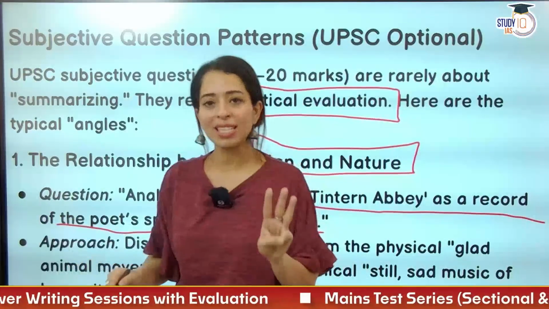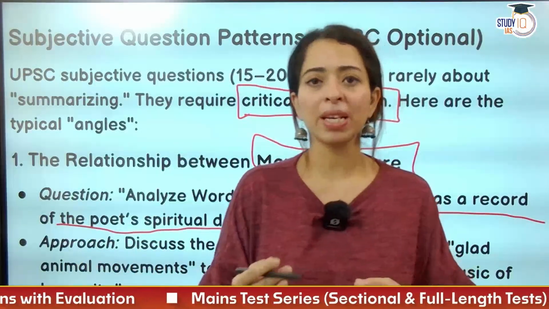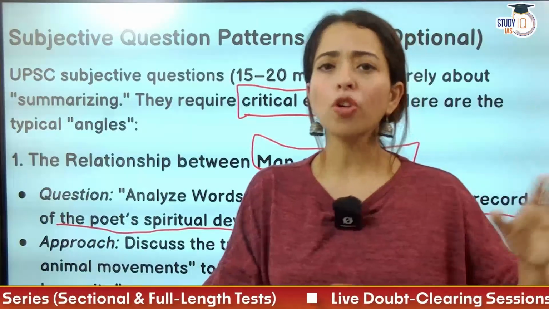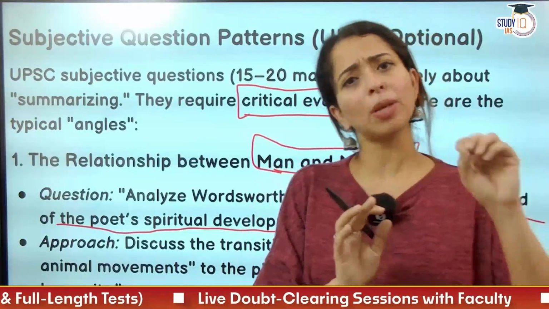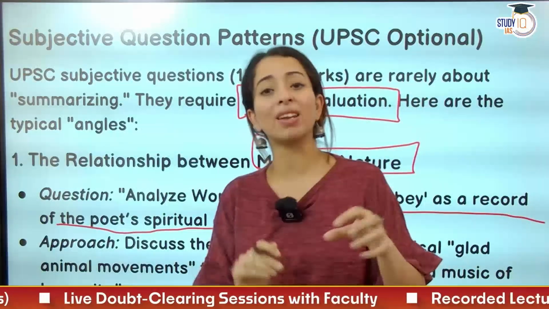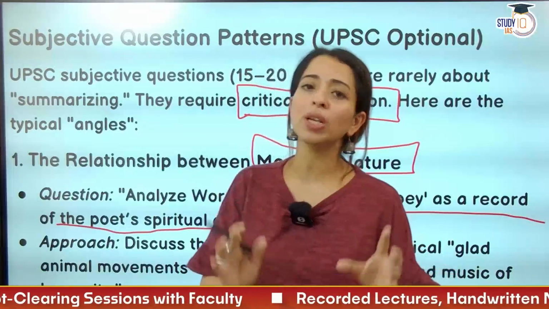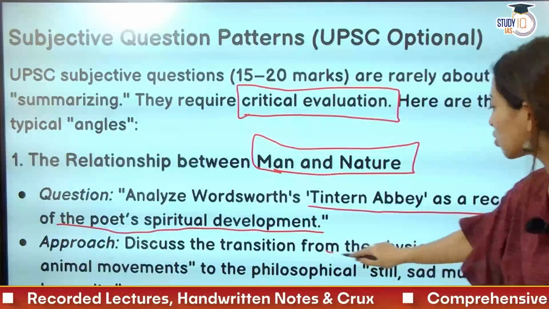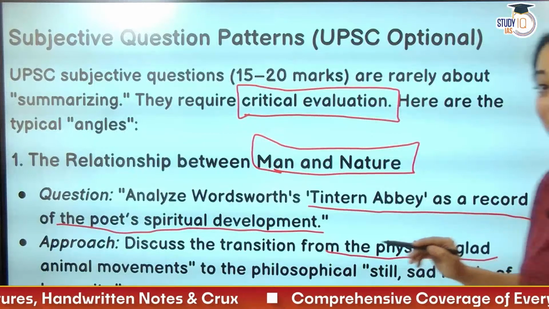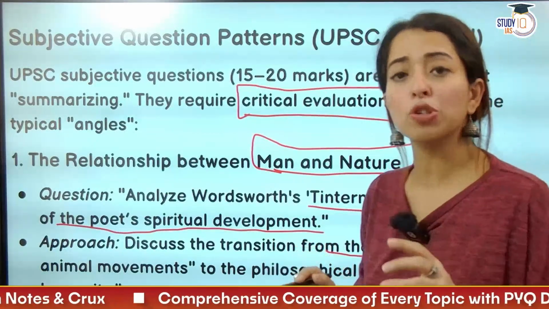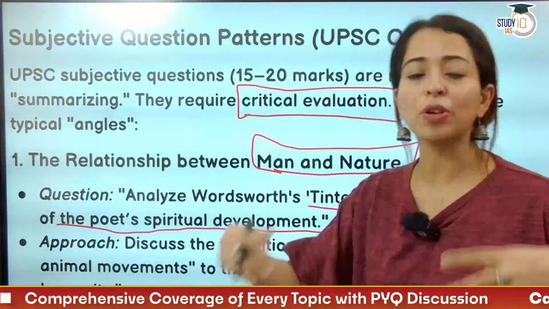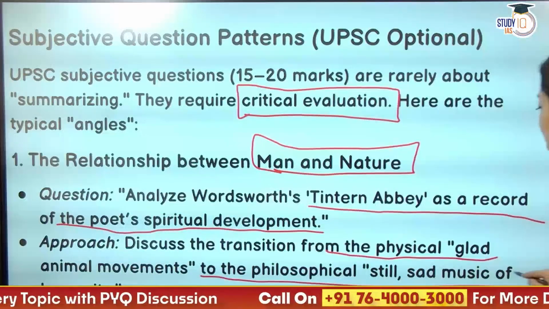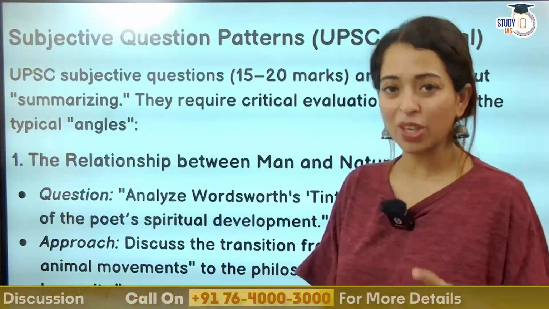development. Talking about the third stage, right? So you have to attempt in an answer. Now you don't have to summarize the third stage. You have to gradually, in a flair of writing, go from how, very briefly, you will be talking about the boyhood and the youth, all right, in a very brief manner. फिर हमें एक elaborate तरीके से spiritual, उसका जो spiritual enlightenment था through nature, वो हमें करना है. So now discuss the transition from the physical glad animal movement, that is a small portion of boyhood, a small portion of youth, and then coming to the larger aspect of how you will be talking about and dealing with your spiritual development, to the philosophical still sad music of humanity. Okay, ये line आती है.